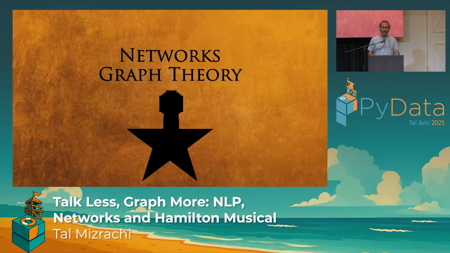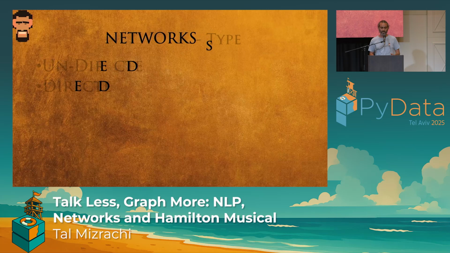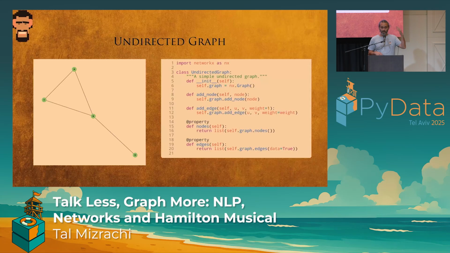Okay, networks. Let's talk about networks. Basically, in graphs, we have two main objects. We have nodes, right? And in our use case, nodes are going to be songs, and we have edges, or the connection between any two songs. Now, graphs come in two basic flavors. They come in an undirected graph and a directed graph. Let's go quickly over that. Now, an undirected graph doesn't have a direction or an order. I know that you know that because it's undirected.